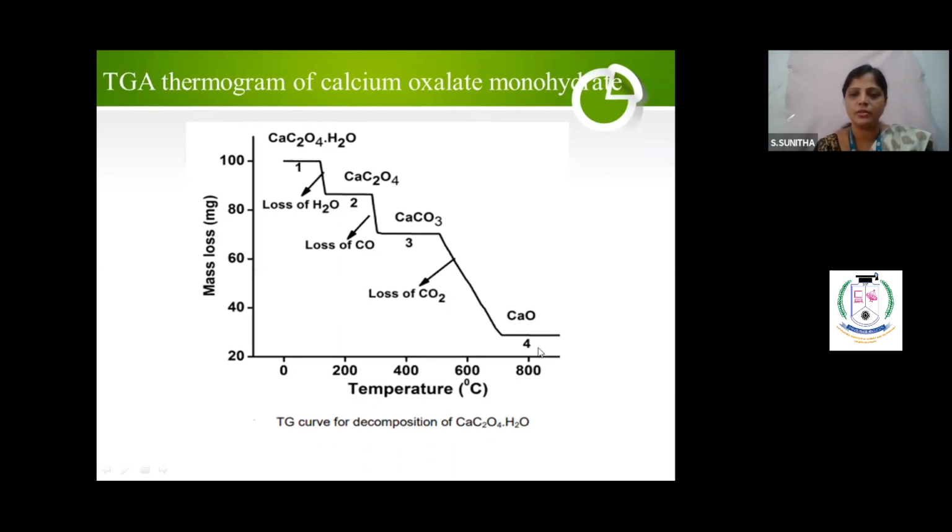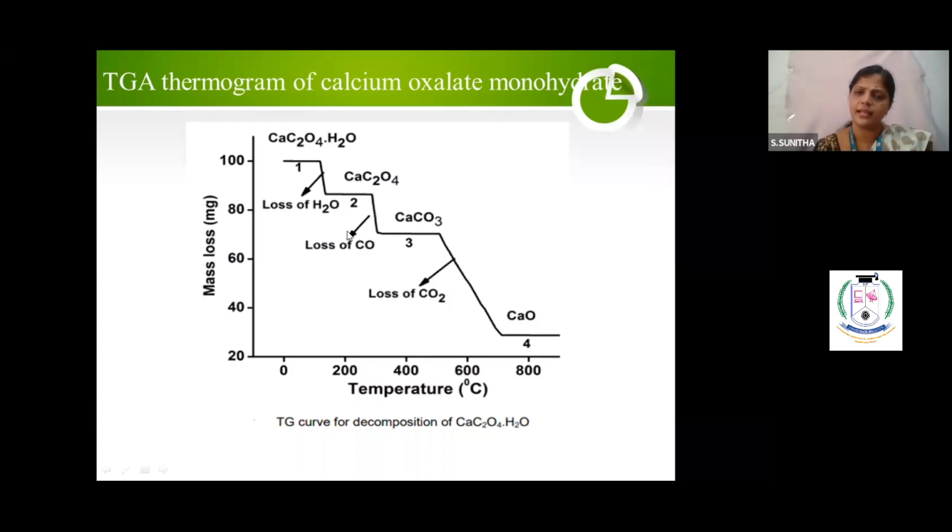At last, you will get the final product. So now you see the starting product, calcium oxalate monohydrate, and my product, calcium oxide. After this, it will not undergo any decomposition. So this is the last step. Did you understand? So weight loss versus temperature. This is the graph you will get in TGA. We used to call it a step graph or down graph. Horizontal means stability. This vertical line means loss.